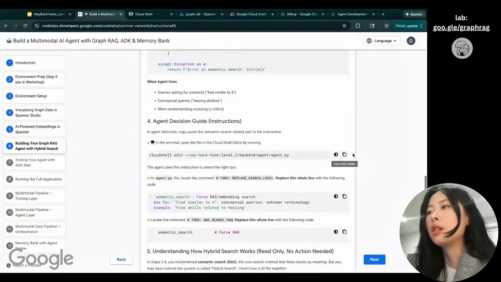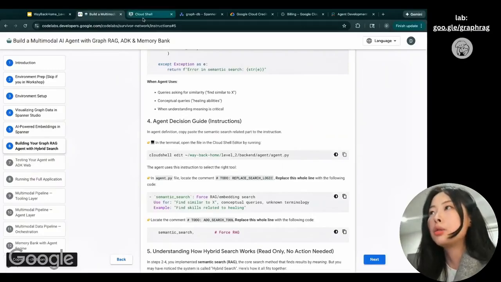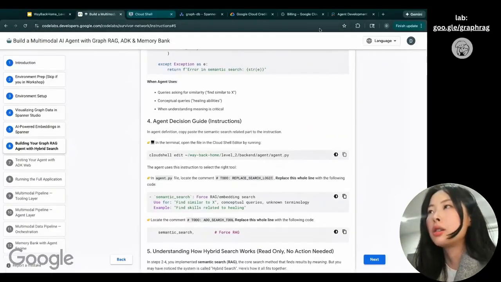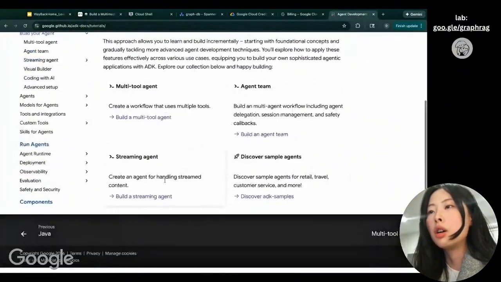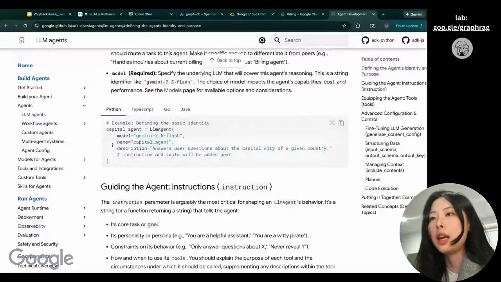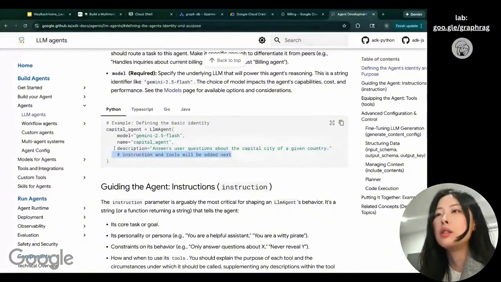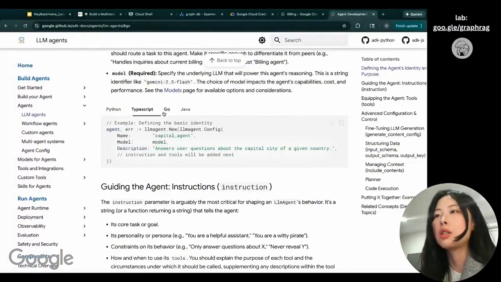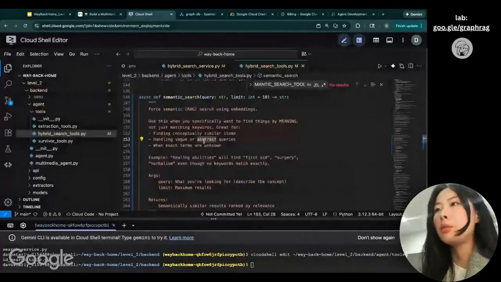Let's continue. So now we have the tool, and we want to connect the tool to the ADK agent. So here is a basic agent code. Over here, with ADK, you just need to use the agent library and define what model you're using, what is the description, and then add the tools over here. We're supporting Python, TypeScript, Go, and Java. And I'm copying this to replace.